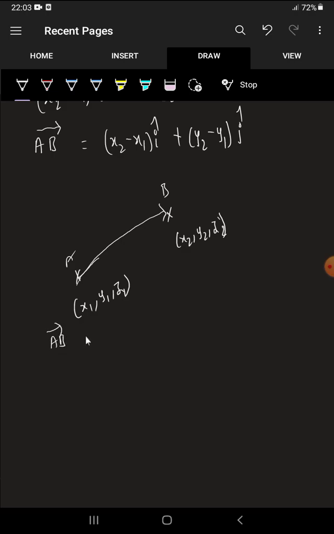Now the analytical method is simply x2 minus x1 i cap plus y2 minus y1 j cap plus z2 minus z1 k cap. This is the analytical representation of the vector. See, just do one example.